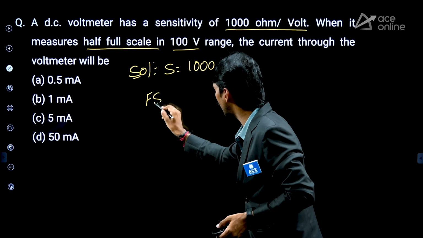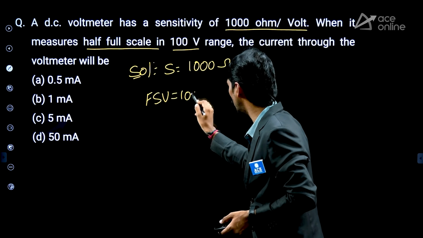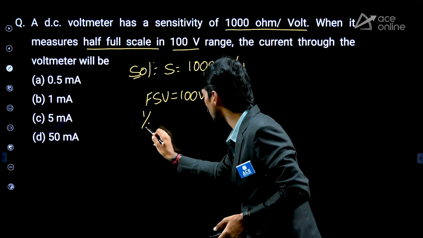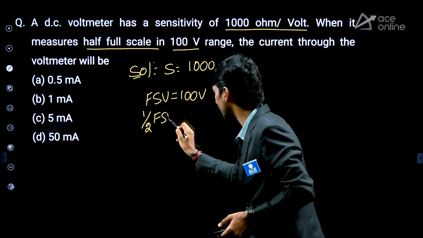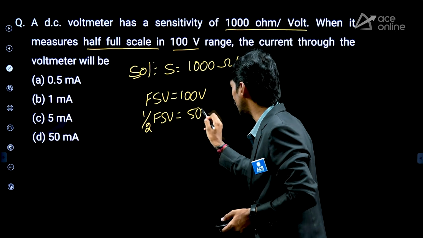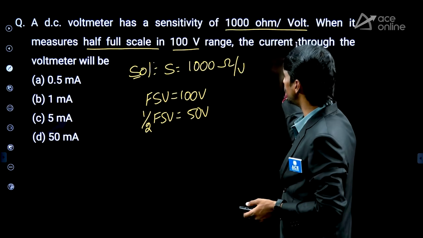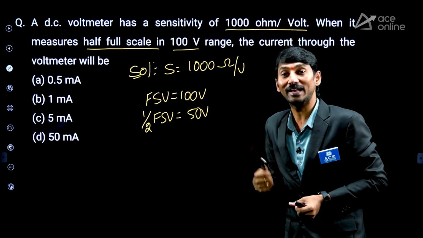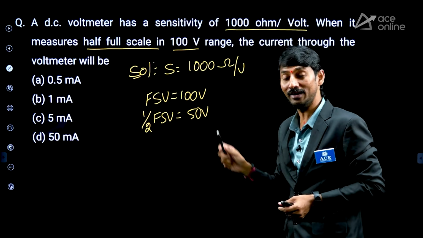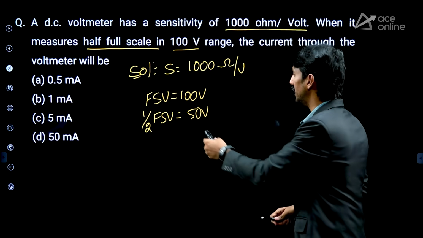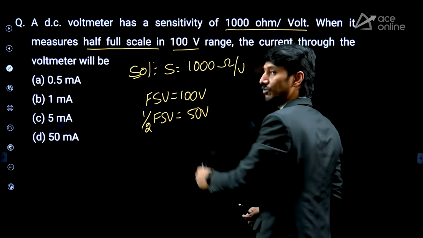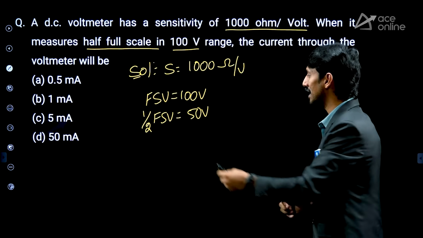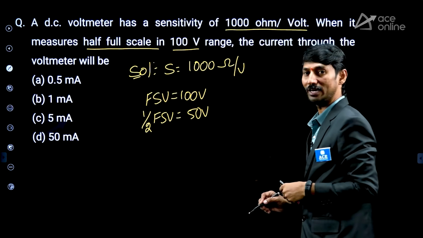Full scale value is 100 volt, but they want to measure half full scale value, means 50 volt. So the range value is full scale value 100. They are interested to measure the corresponding half of the full scale. So therefore, what we can say? Yes, this value is correspondingly 50.